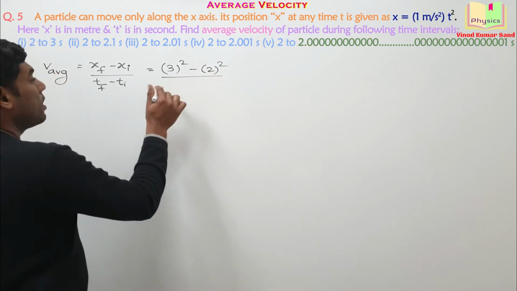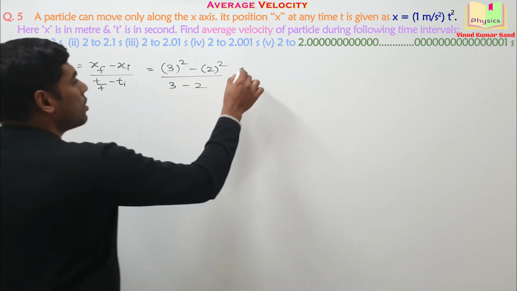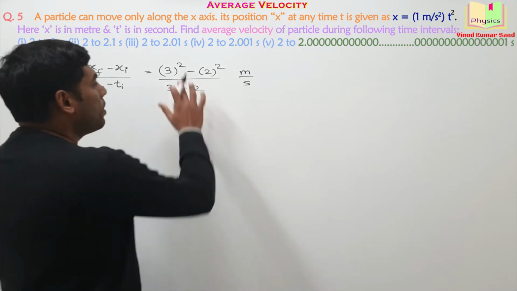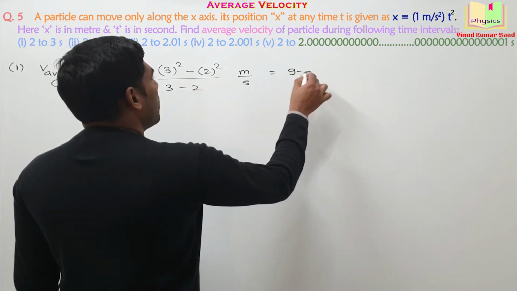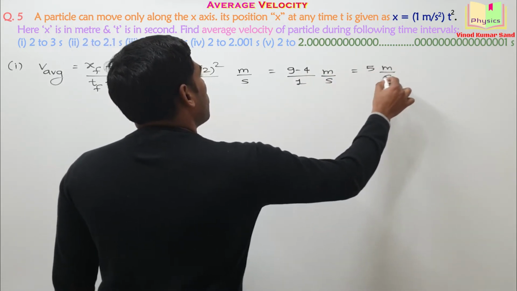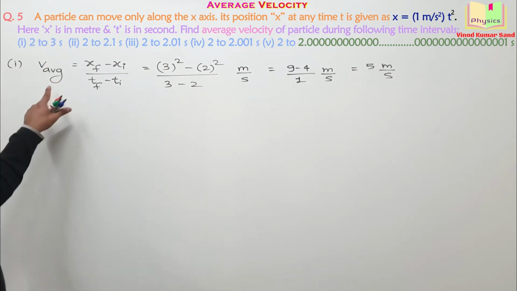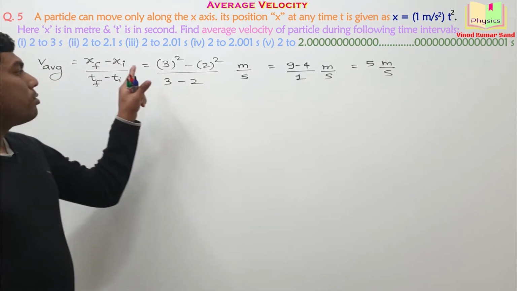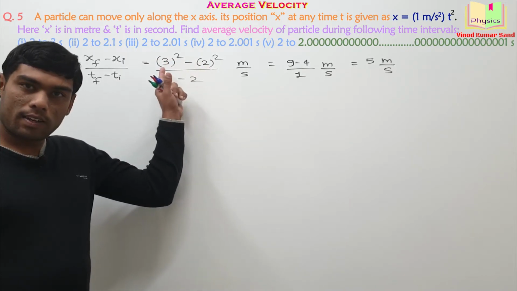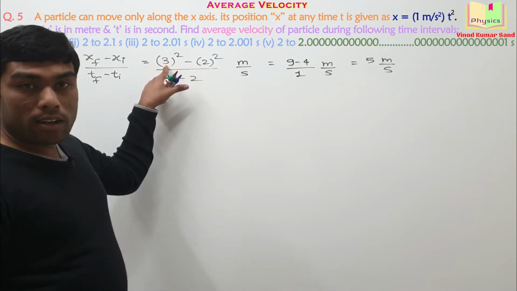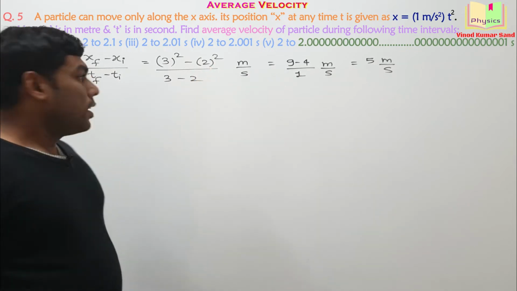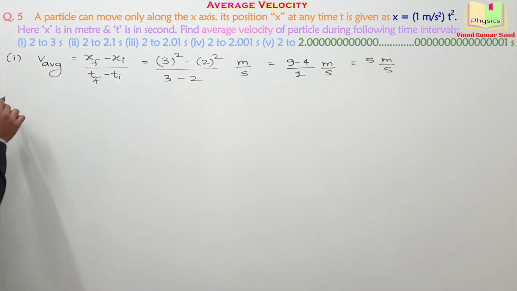Here is 3 and 2. The unit will be meter per second. When we compute it, it is 9 minus 4 divided by 1 meter per second, which is equal to 5 meter per second. This is the average velocity for the time interval 2 second to 3 second. Getting it? The position at 3 second was 3 square. The position at 2 second was 2 square. Okay, going for the second part.